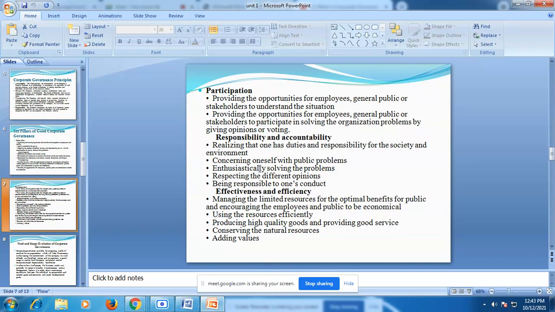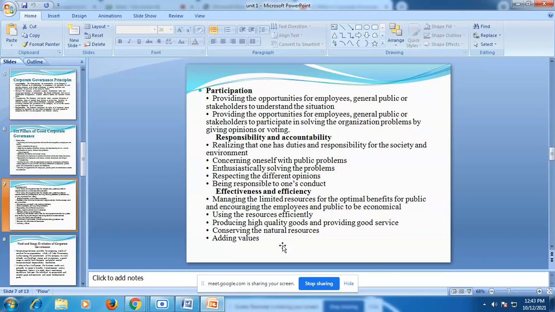The last pillar of good corporate governance is effectiveness and efficiency. This is one of the main aspects that should be there in every corporate sector. It means managing limited resources for the optimal benefit of the public, encouraging the public to use resources economically and efficiently, producing high quality goods and providing good services, conserving natural resources, and adding values.